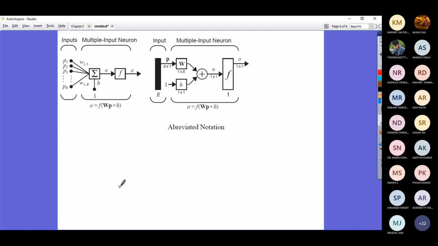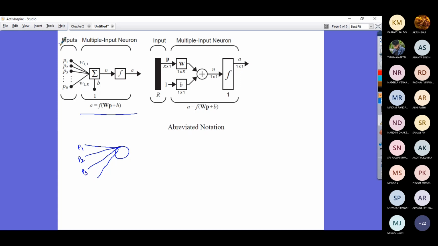So far we said there are multiple inputs to the neuron: 1, 2, 3, 4, like this. P1, P2, P3, and so on.